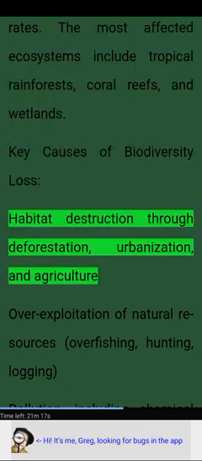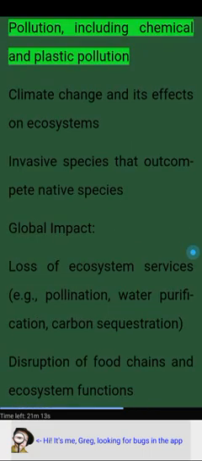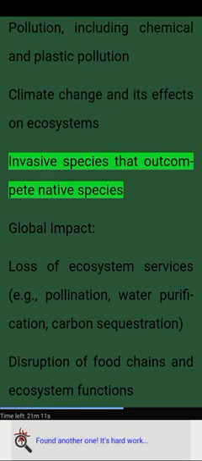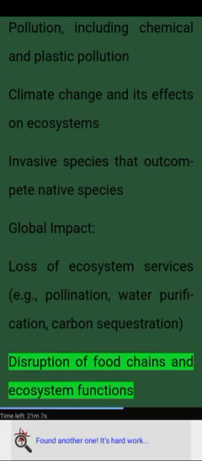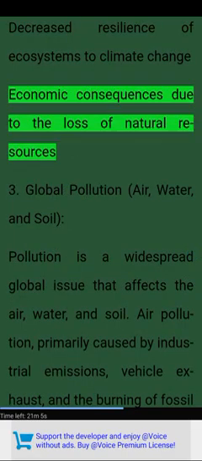Key causes of biodiversity loss: habitat destruction through deforestation, urbanization, and agriculture; overexploitation of natural resources, overfishing, hunting, logging; pollution, including chemical and plastic pollution; climate change and its effects on ecosystems; invasive species that outcompete native species. Global impact: loss of ecosystem services, e.g., pollination, water purification, carbon sequestration; disruption of food chains and ecosystem functions; decreased resilience of ecosystems to climate change; economic consequences due to the loss of natural resources.